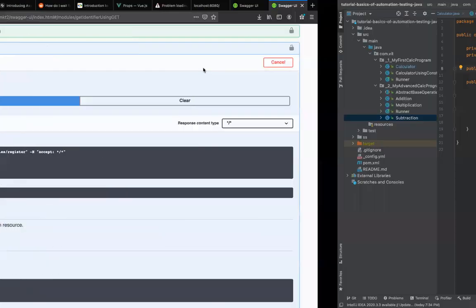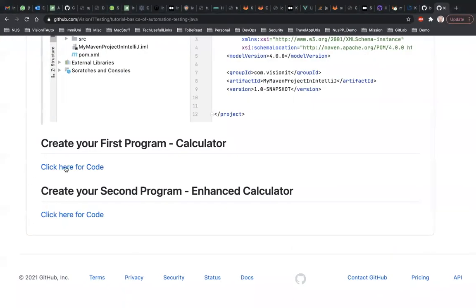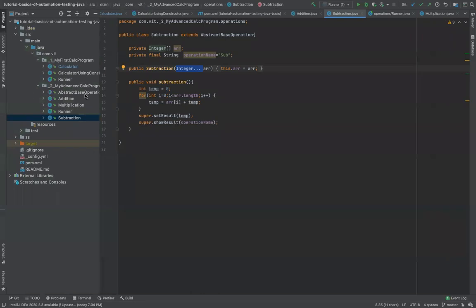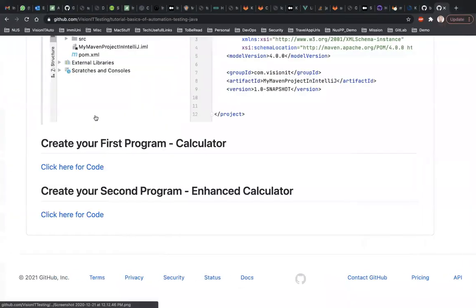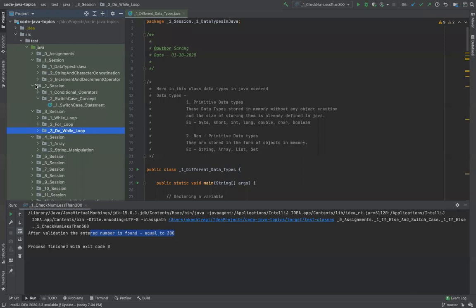For you, I have already created this one, so try only this one. If you're capable of understanding what I'm doing here, then of course you can try this. I'll insist you guys try this. But today's agenda is about the basics, so I'll start with the basics.